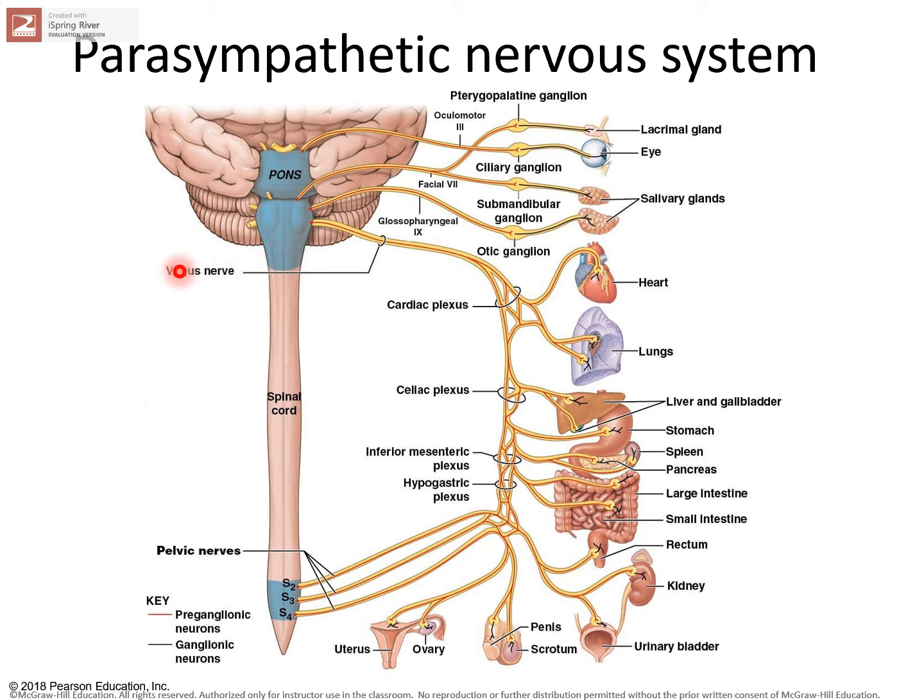Now, because this vagus nerve innervates the cardiac plexus and it innervates literally every organ in the thoracic and abdominal cavity. So the vagus nerve has a lot of work to do.